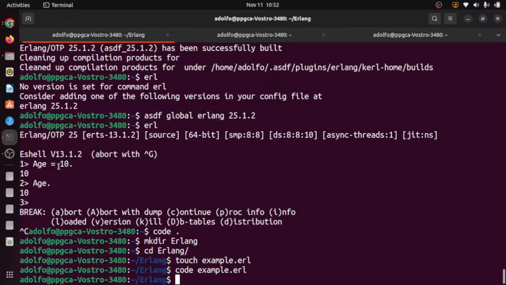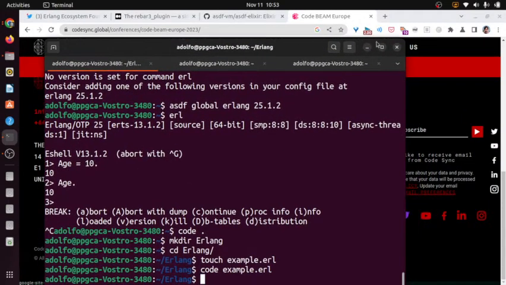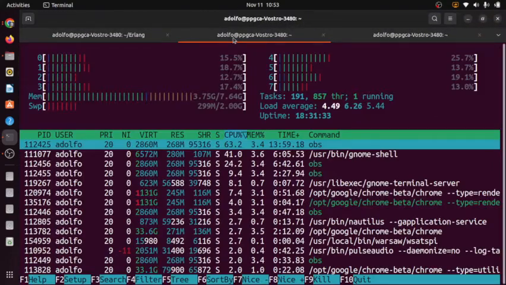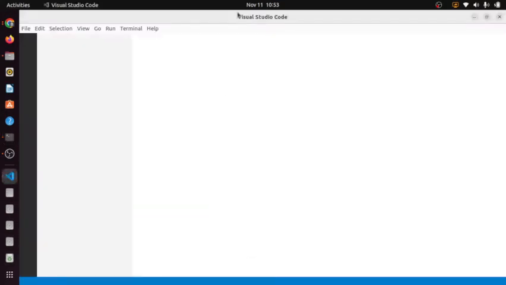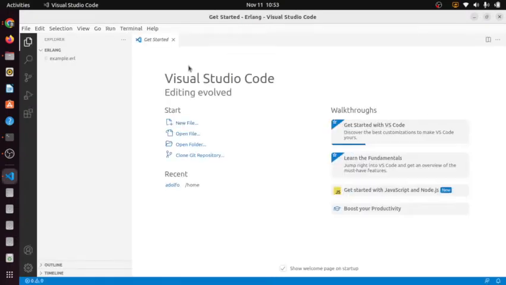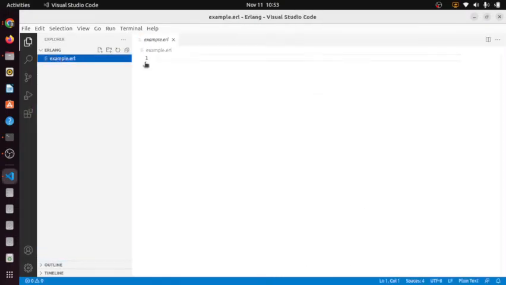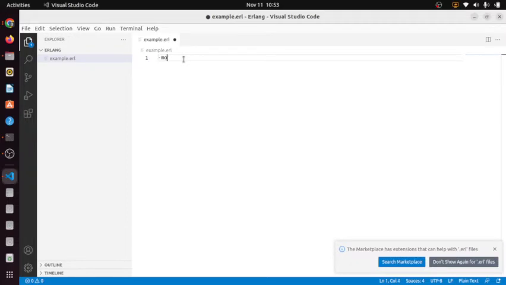Okay, where's Visual Studio Code? Why is it taking so much time to open? I really don't know. Let me try again. Okay, now it's opening. Okay, so if I click here, there's nothing, but the name of the module is going to be example.